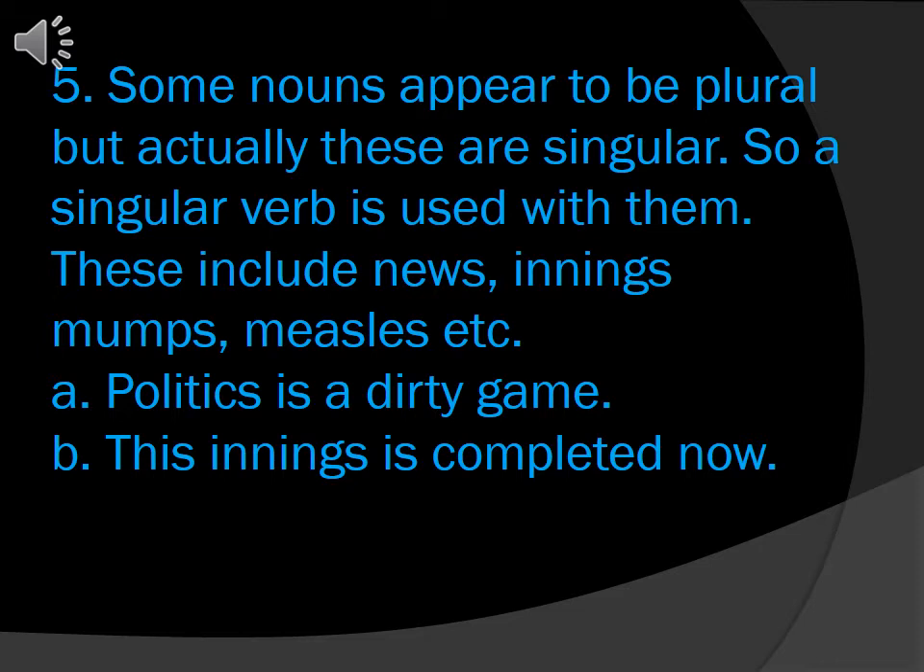Like, politics is a dirty game. In this, politics is a singular subject, and that's why the verb used here is also singular, which is "is." In the next sentence, innings is used. This innings is singular because innings is a singular subject. That's why we will take it as a singular subject, and we will use "is" here as a singular verb.